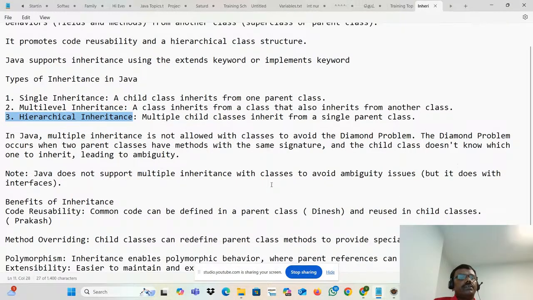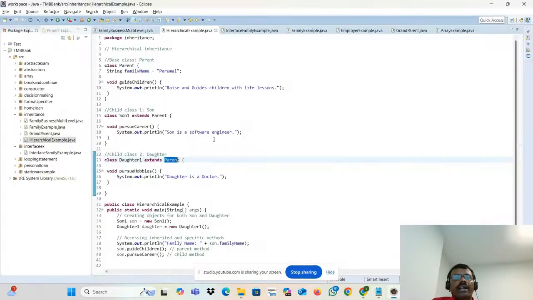Next one. This is a very, very important concept, because in a real-time product, even though you are getting the code from ChatGPT, you need to know the flow and understand the code. If you know the basic stuff, you can easily understand the code whenever you're debugging.